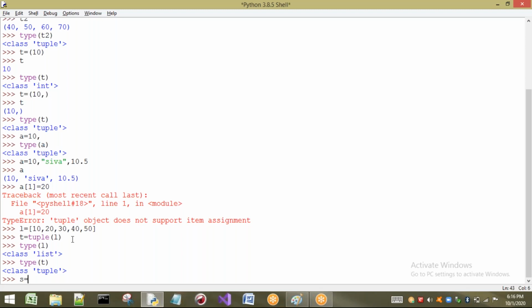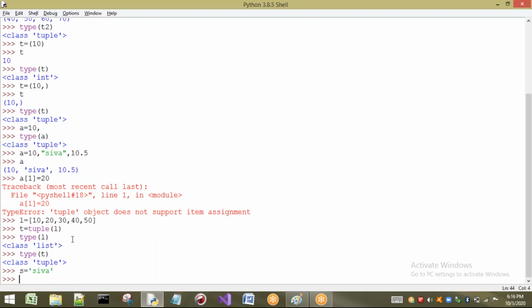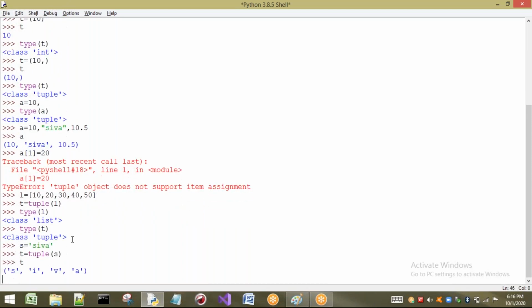Let us see one more example. S equal to, here I am going to take Shiva and I want to convert it into a tuple. Just I have to write tuple of S. So if I see T, what happens? It is going to be separated into individual characters. So this is the concept of tuple.